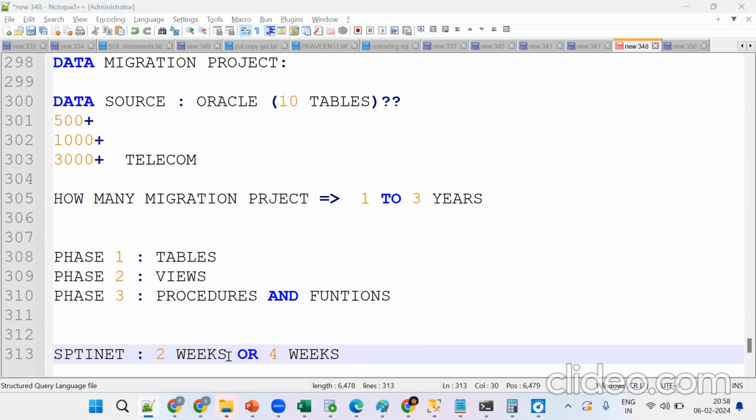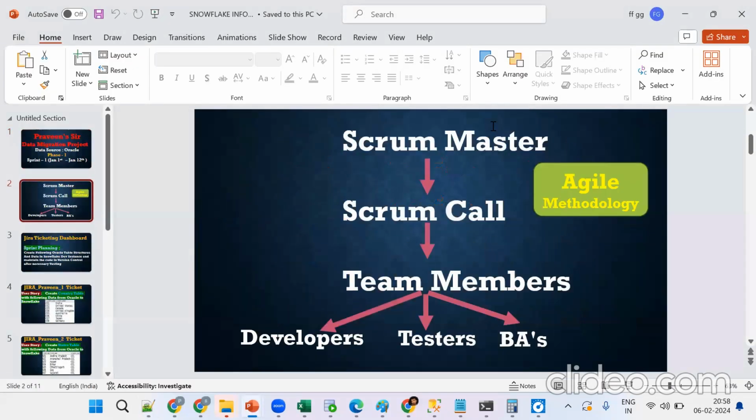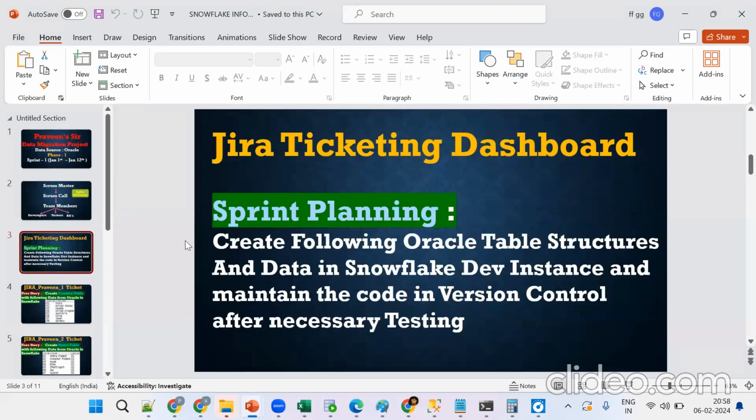We should work accordingly. The Scrum Master holds a Scrum call every day, and all the team members gather: developers, testers, BA, because we are following Agile methodology. Now see this use case. Can anybody tell me what exactly we are trying to do? The Jira ticketing dashboard, tell me.